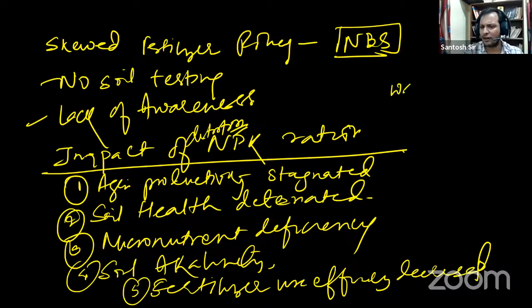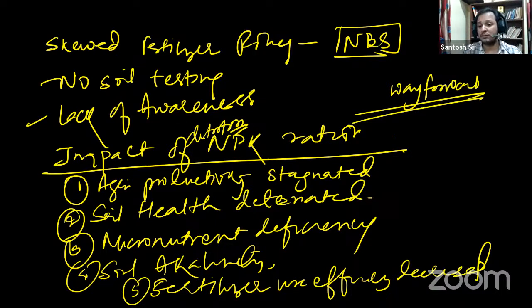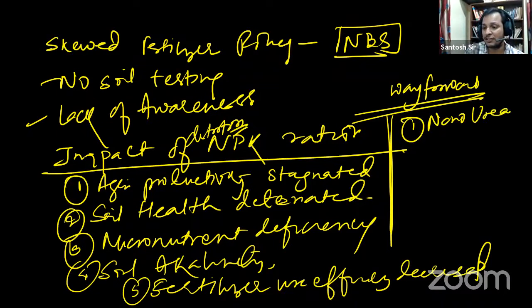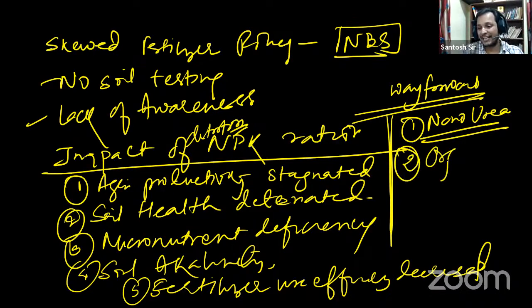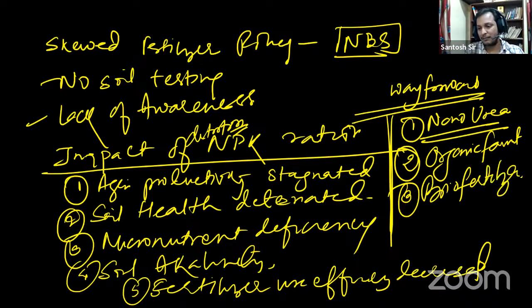Then what is the way forward? What can we do to improve this situation? Government has introduced nano urea to reduce the consumption of urea. Second, government has introduced organic farming. Then government has introduced biofertilizers.